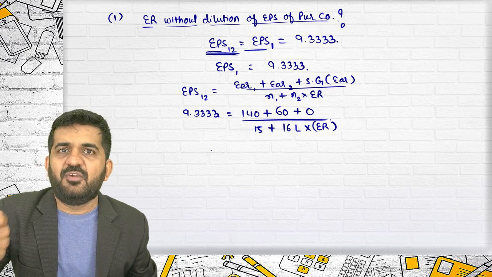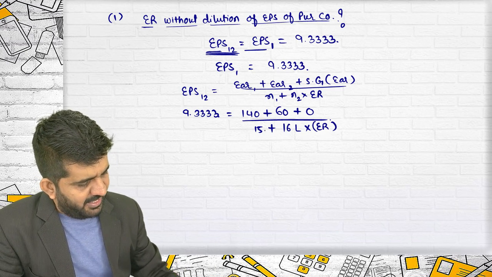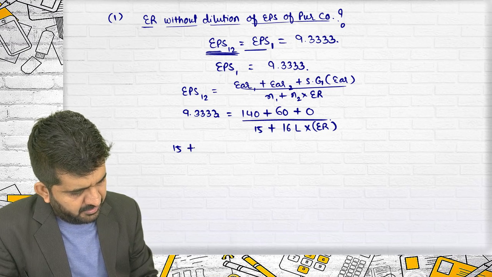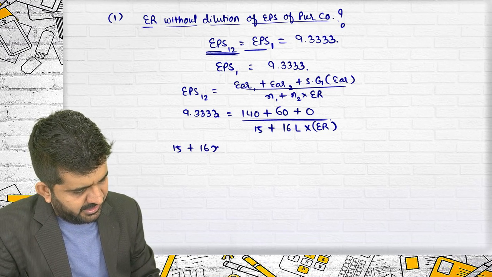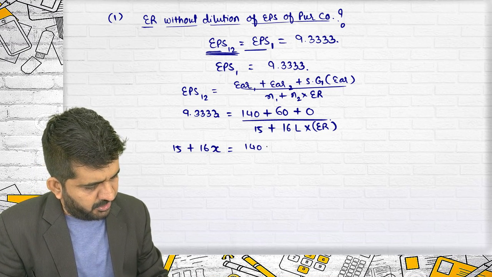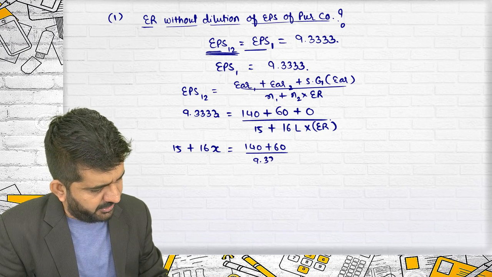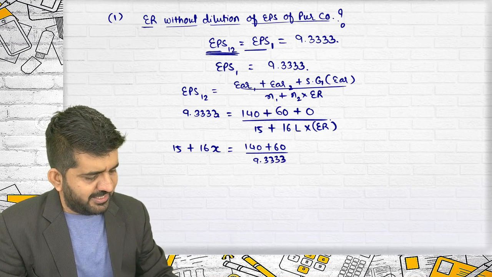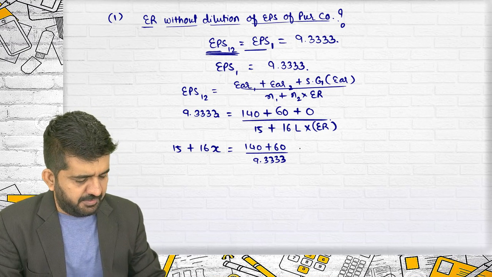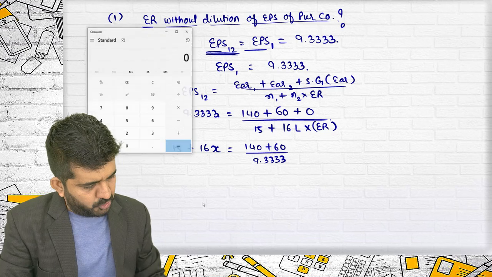There is only one variable in the equation, so it can be easily found out. So 15 plus 16x is equal to 140 plus 60 divided by 9.3333. Lakhs divided by a normal figure, the answer will be in lakhs.